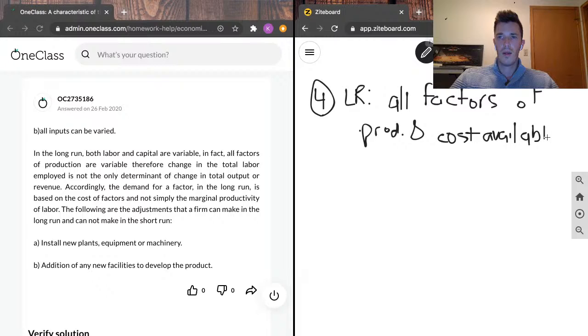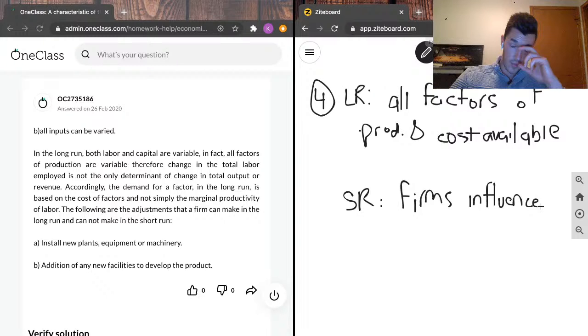But in the short run, we see that firms are only able to influence prices through adjustments made to production levels. To shorten that up, I'm just going to write firms influence through production levels. So put alternatively, the only way they can influence prices is to make more or less of their good.